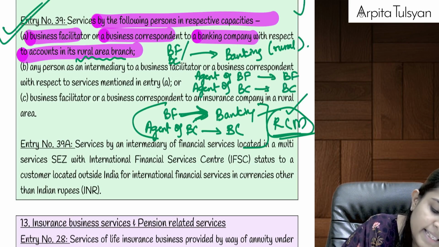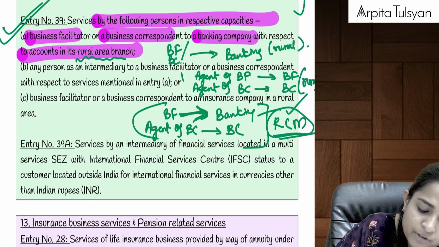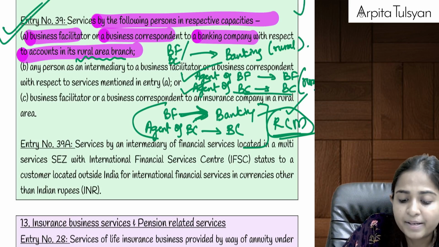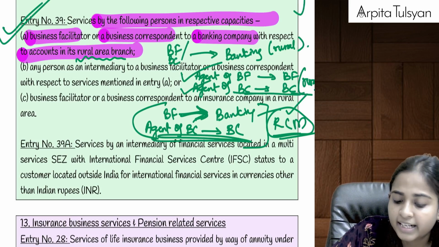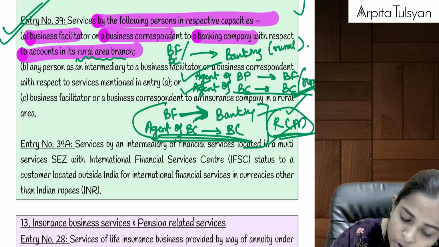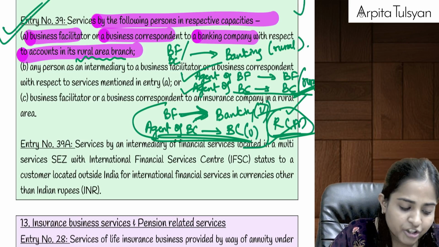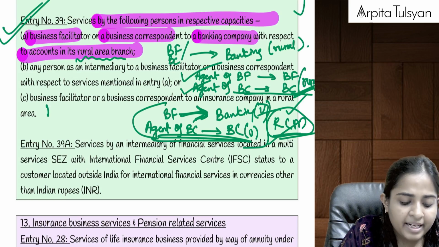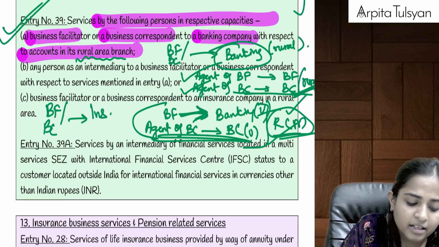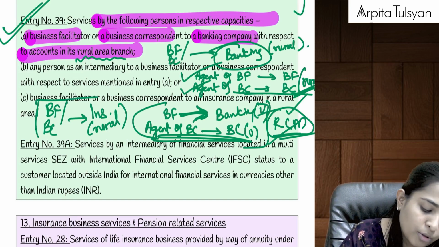Then similarly, any agent of BF providing service to BF, or any agent of BC providing service to BC, again for rural area, that will be totally exempt from GST. So here, earlier we thought it was taxable, but now they are telling it is exempted. An agent of BC providing service to BC, we had studied, is taxable under RCM. So if it relates to rural, let's make it exempt. If it pertains to urban, then let's make it taxable under reverse charge mechanism. And the last one, BF or BC providing services to an insurance company for their rural area office, this will also be totally exempted.